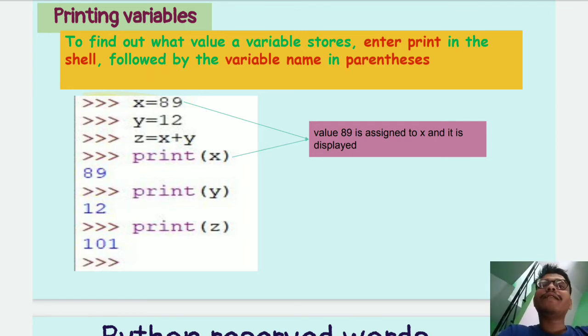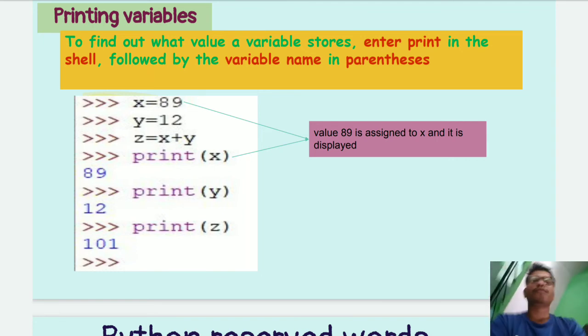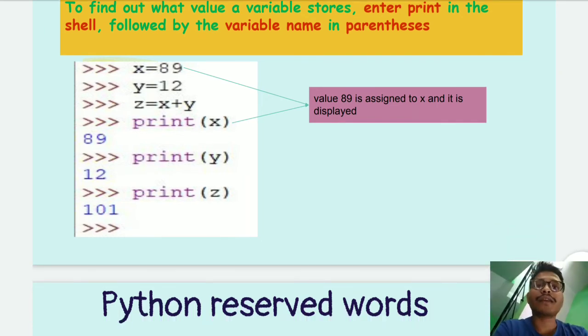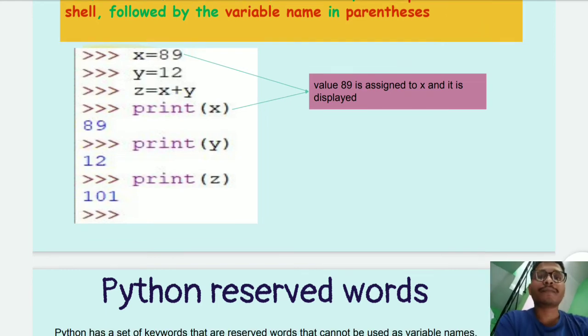Then we print the value of variable x, variable y, and variable z. Here is a simple code. We have to remember how to define a variable, how to assign a value to a variable, and how to print the value of a variable.